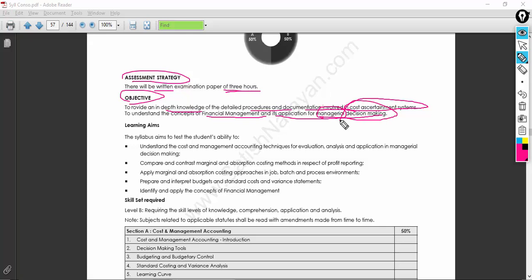If you ask me, cost and management accounting might be one set of interesting topics, but financial management is a very challenging and very interesting subject. If you take that as a serious subject, you can grow in your career in that specific domain. That is the challenge I can give you guys.